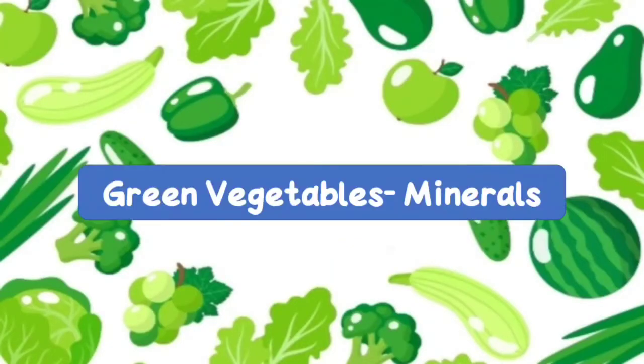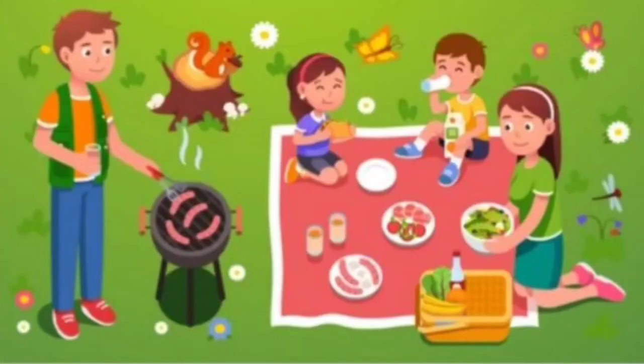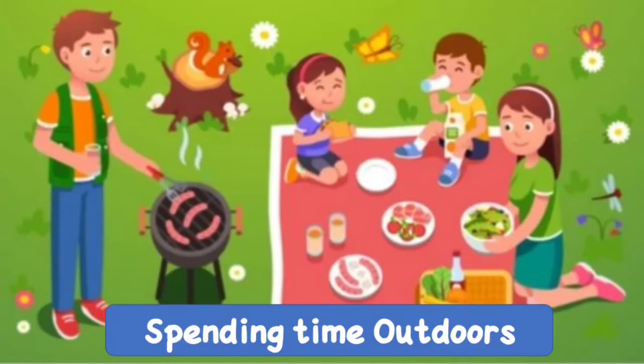Then we will get plenty of minerals from the green vegetables. So if you want to keep your bones and muscles fit and fine, then you should have green vegetables and milk. Even spending time outdoors is a good habit, as sunshine is rich in vitamin D. The sun rays contain vitamin D. It will help us to make our bones stronger and help us avoid skin diseases. So these are the ways by which we can take care of our bones and muscles carefully.